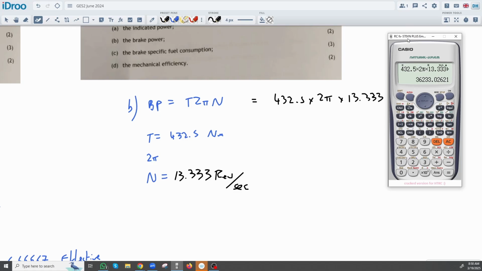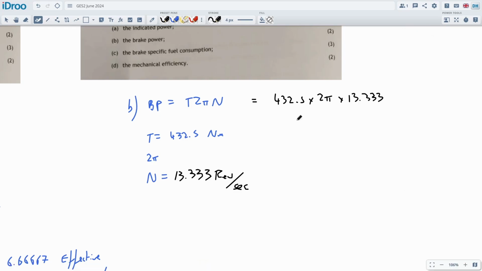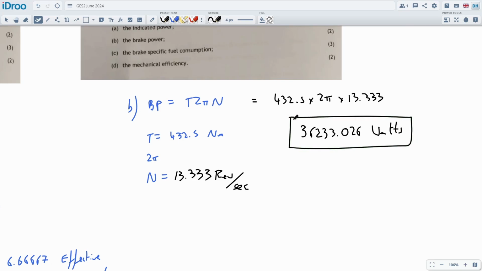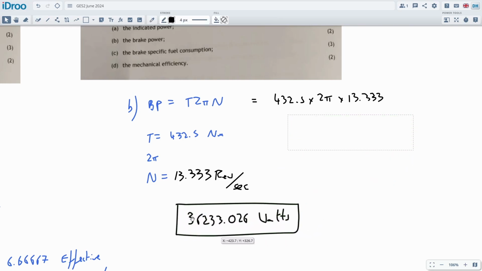Oh yeah, 36, nice. So we got a good number, which seems like it's about right. So this comes out to be 36233.026 watts. And this is the actual power, the BP, the brake power of the engine, rather than the indicated power, which is the theoretical amount of power. Let's put it in a place where we can see it. So BP is equal to this many watts, 36,000.